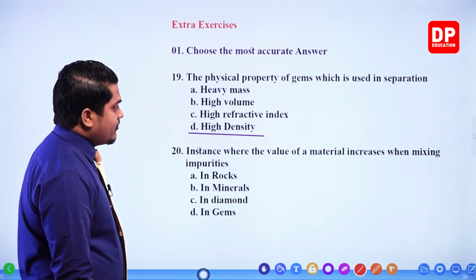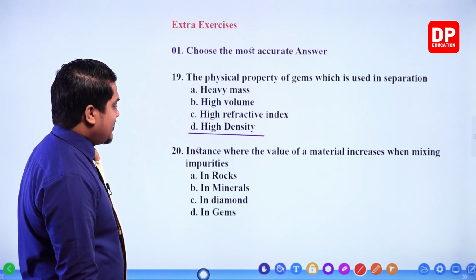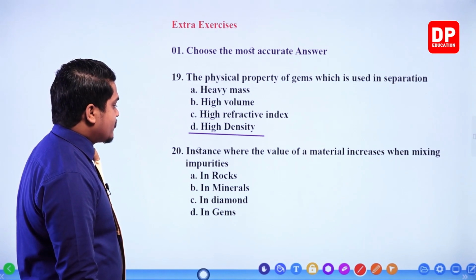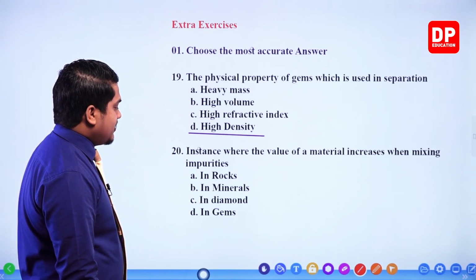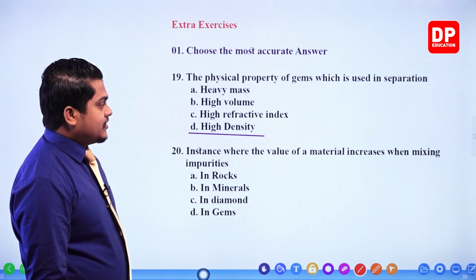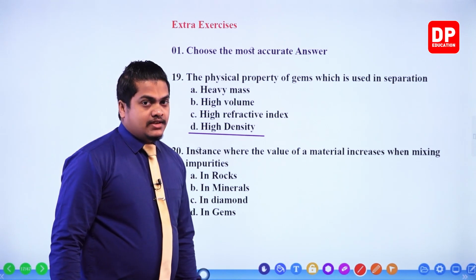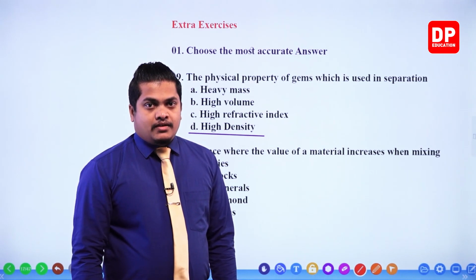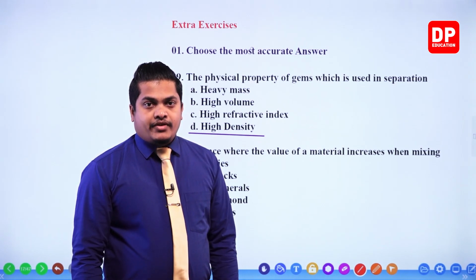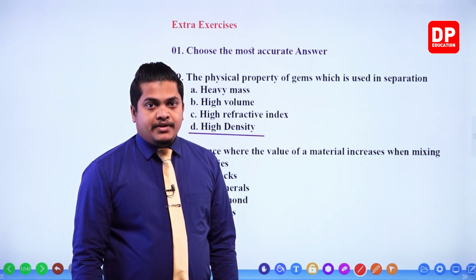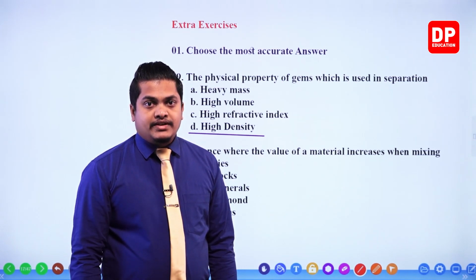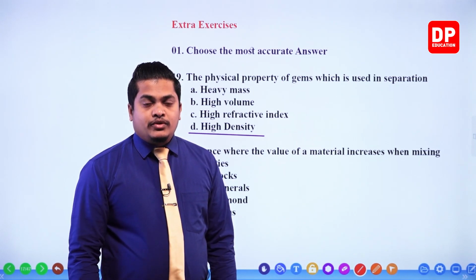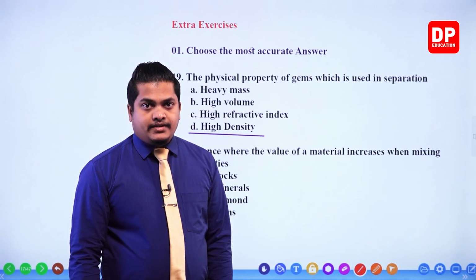Okay, next one, question number 20. The instance where the value of a material increases when impurities are mixed in rocks, minerals, diamond, gems. Can you remember when we answered the questions previously? There was a question, why do gems have an attractive color? Because of the impurities, right? Trace impurities mixed with them, so the unique color can be observed because of that.